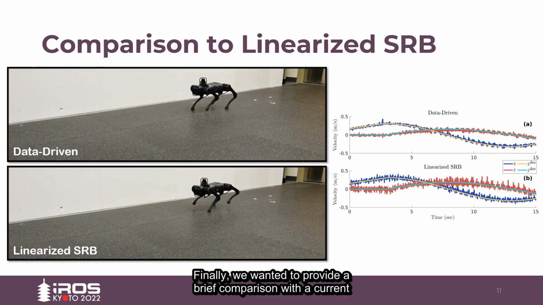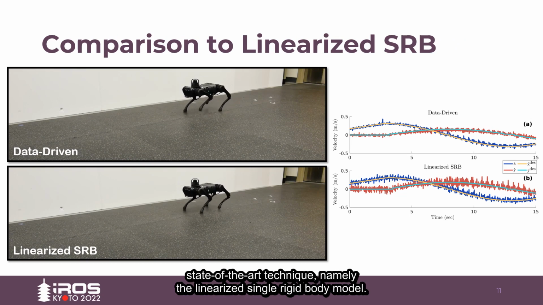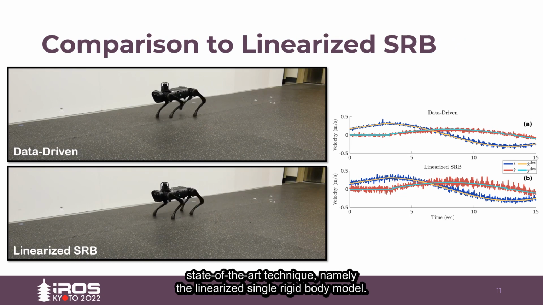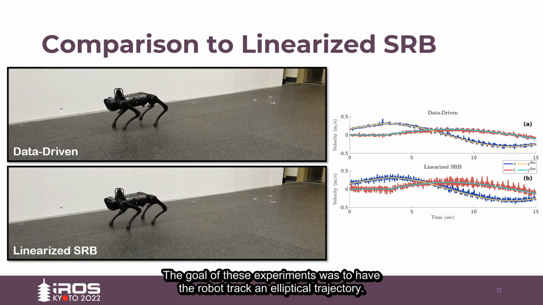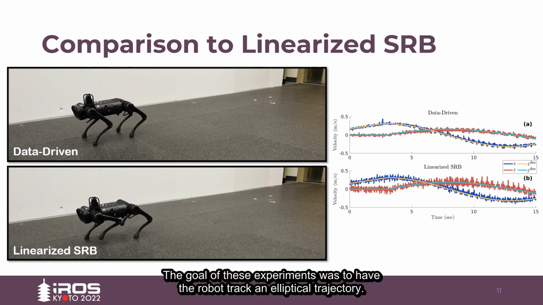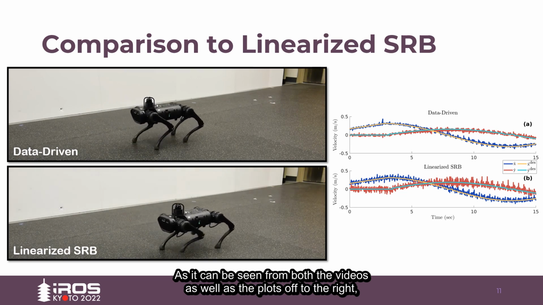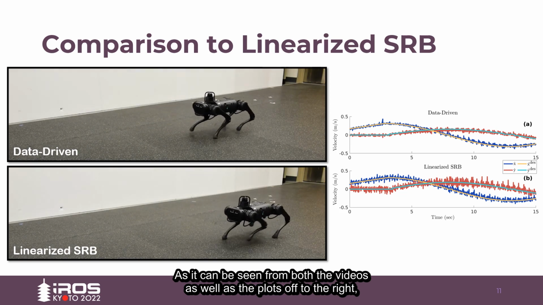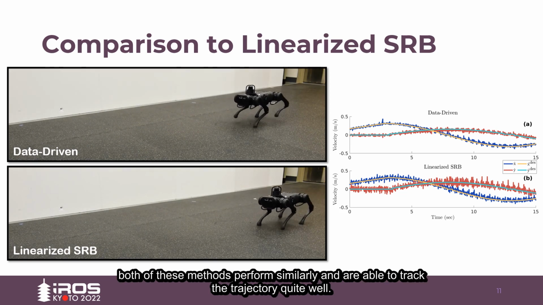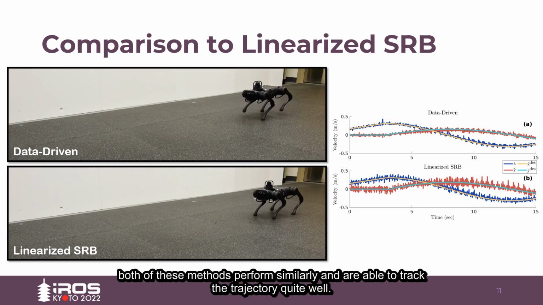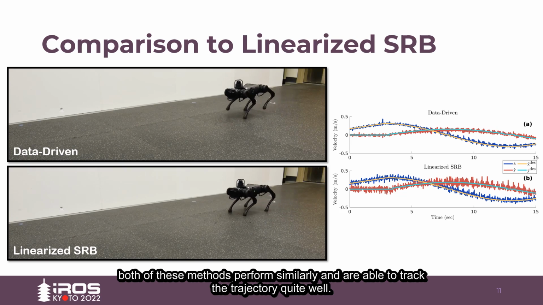Finally, we wanted to provide a brief comparison with a current state-of-the-art technique, namely the linearized single rigid body model. The goal of these experiments was to have the robot track an elliptical trajectory, and as can be seen from both the videos as well as the plots off to the right, both of these methods perform similarly and are able to track the trajectory quite well.